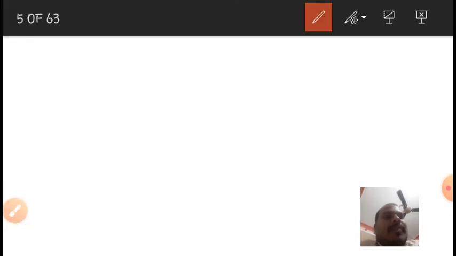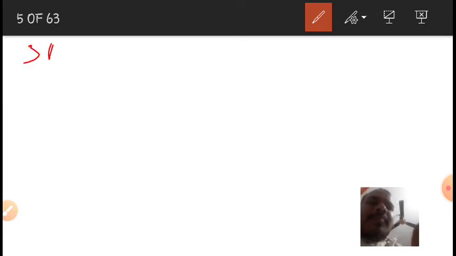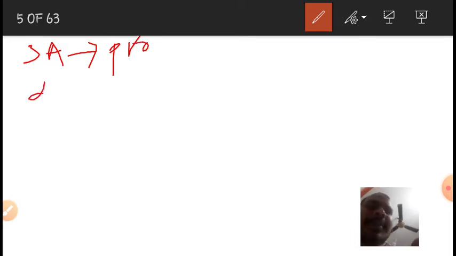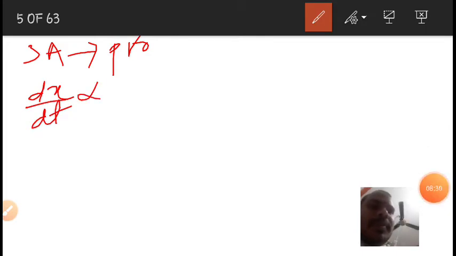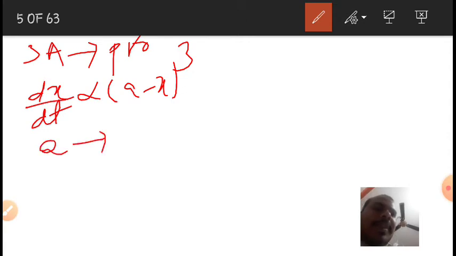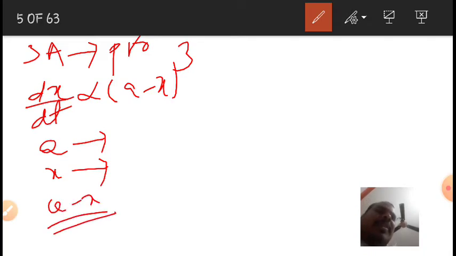Right. So for third order reactions, 3A gives rise to products. The rate of the reaction, dx by dt, is directly proportional to (a minus x) whole cube. Here a is the initial concentration, x is the reacted amount, and a minus x is the unreacted or remaining amount of the reactant.